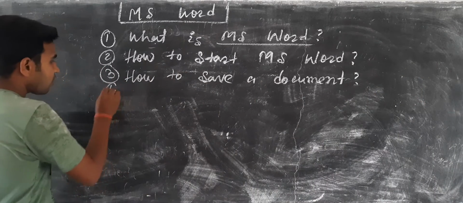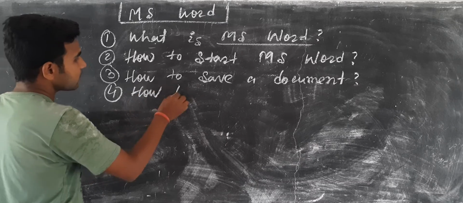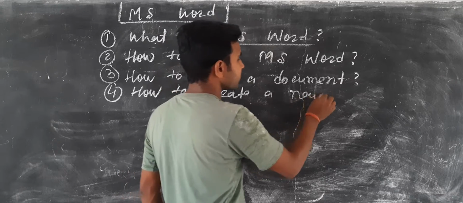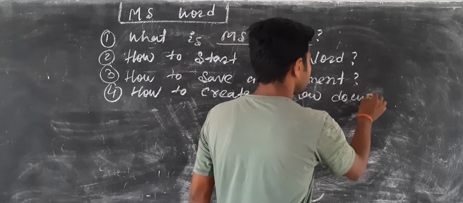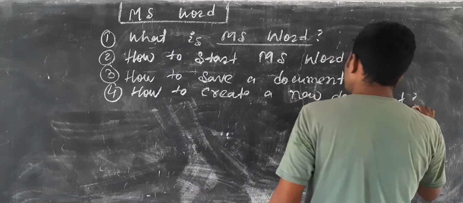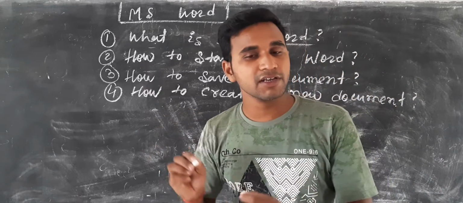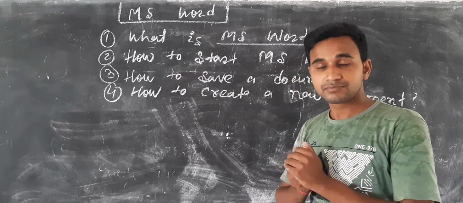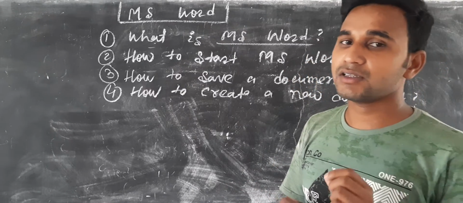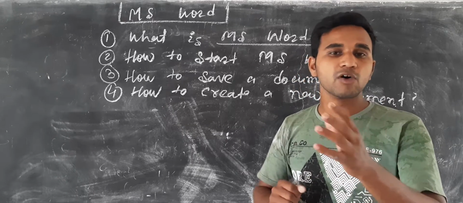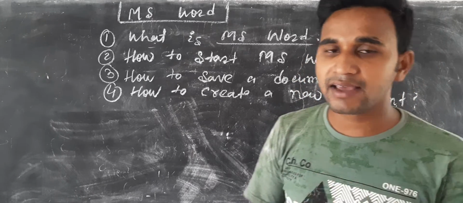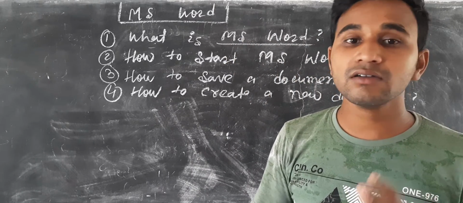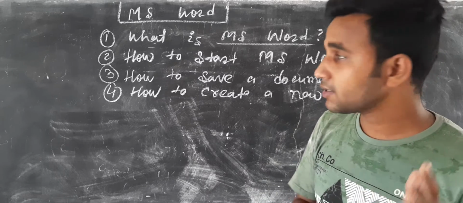Next thing, how to create a new document. Simply, click on the Microsoft Office button and click on the new option. A dialog box will appear. We can select blank document, and after selecting it, we click on create.